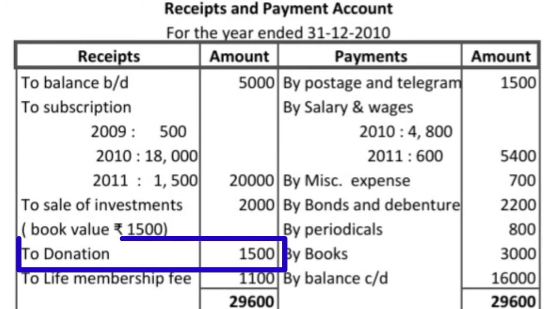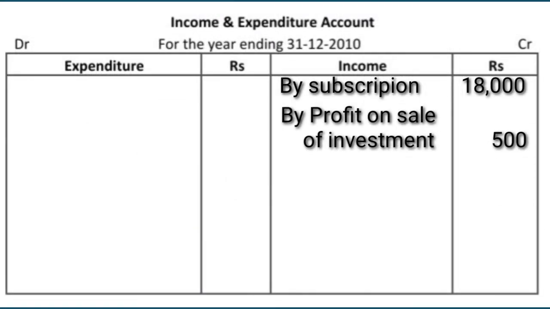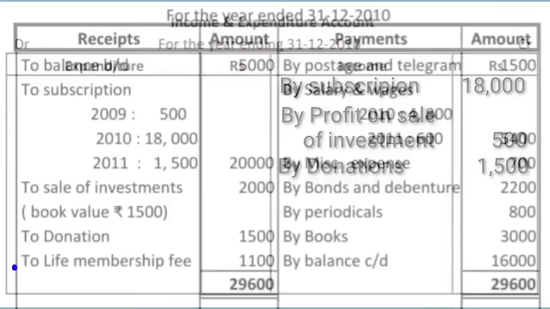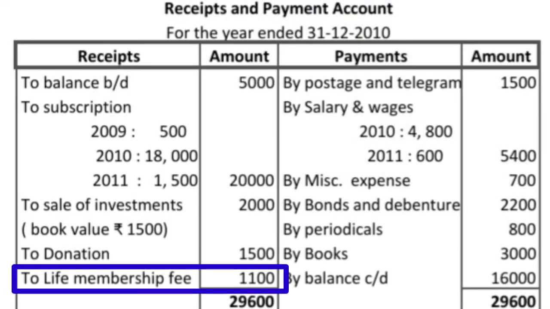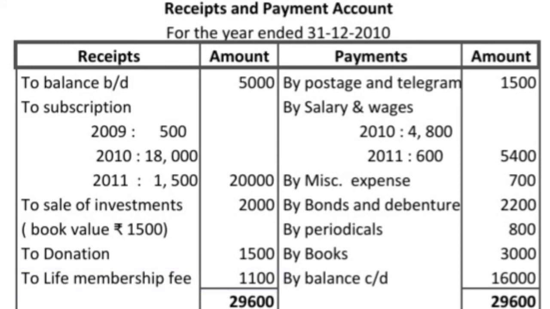Next item is donation rupees 1500. In the receipt and payment account, it shows on the debit side. So we will write in the income and expenditure account on the credit side, or the income side, by donation rupees 1500. Next source is life membership fee. Life membership fee is a capital receipt. So it will not come in the income and expenditure account, it will come on the liability side of the balance sheet. So we can ignore it.